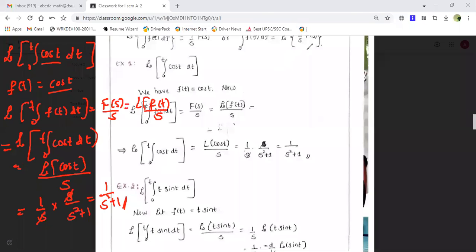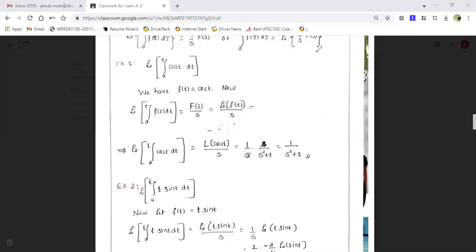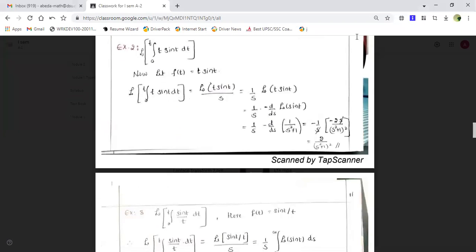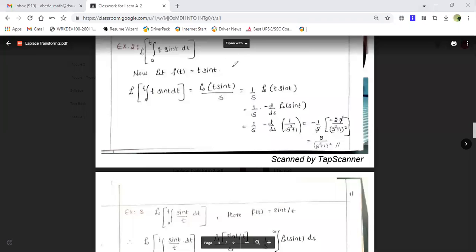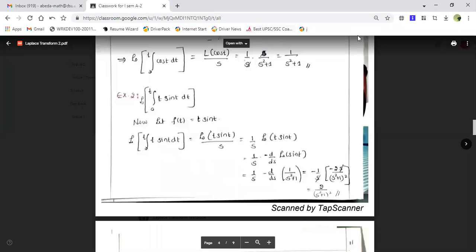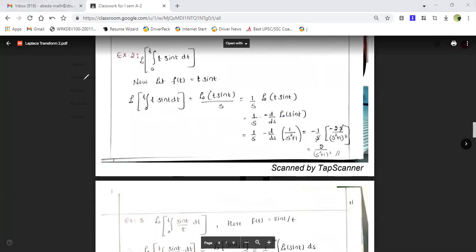Okay, so this is one example. Let me take the next example: the Laplace transform of the integration from 0 to t of sin t dt. Similarly, you can try this yourself; I have solved the previous one. Just make a note of it. Now let me start with the next example. Here, the Laplace transform of the integration from 0 to t. Here what you are having is, just a minute.